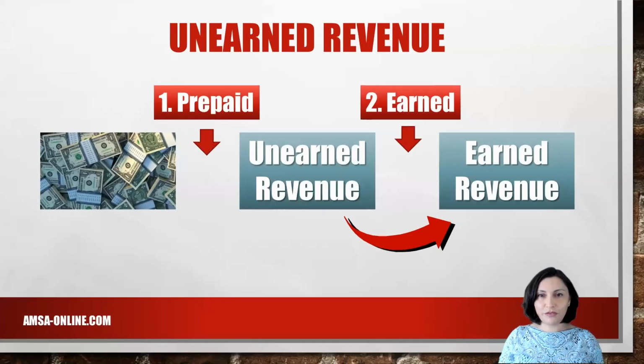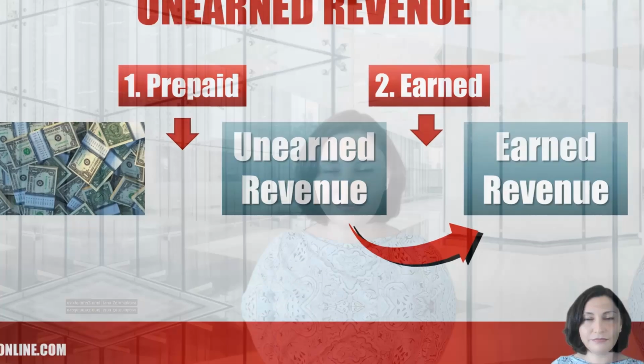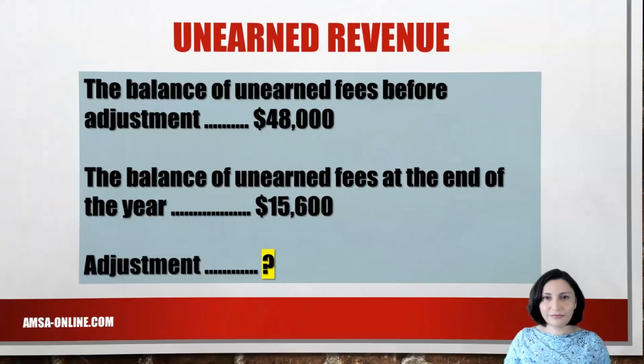When a portion of revenue is earned, that partial amount is transferred from the unearned revenue account to the revenue earned account. This adjustment is usually made at the end of the period before preparing the financial statements. Let's look at an example.